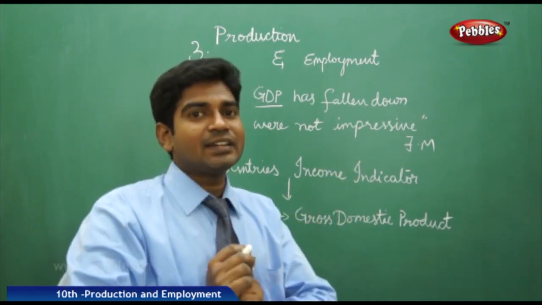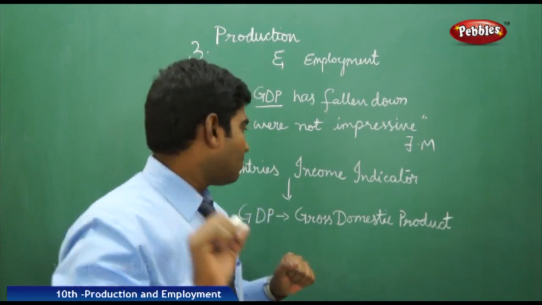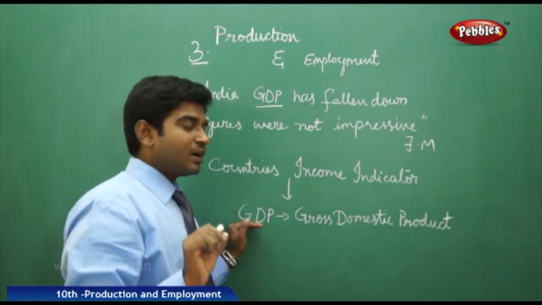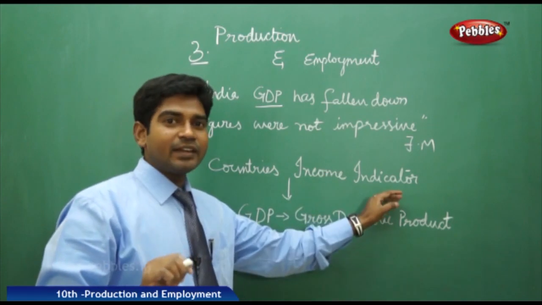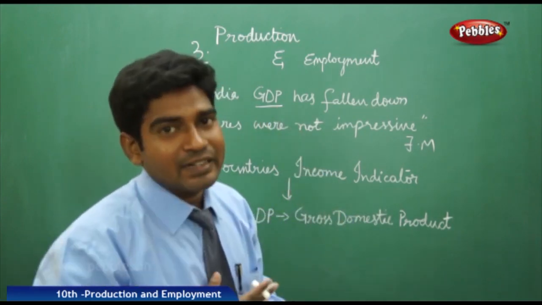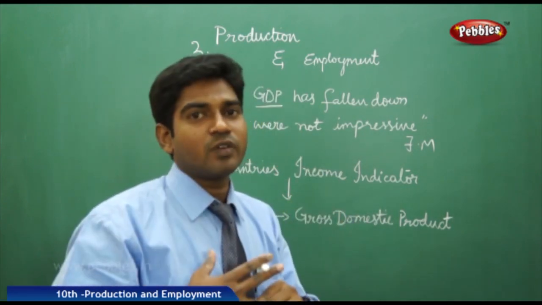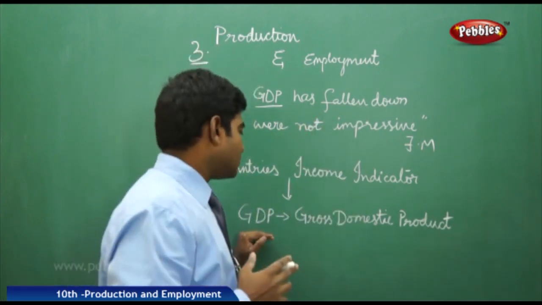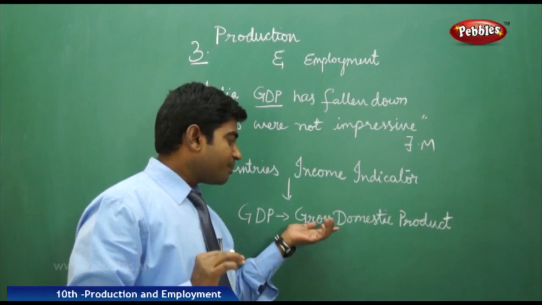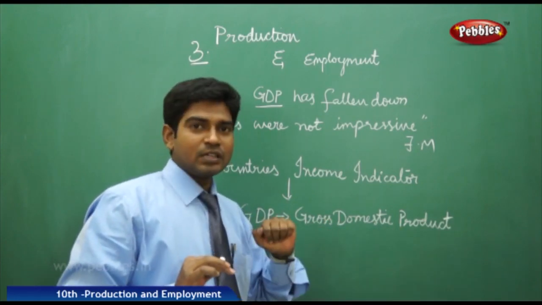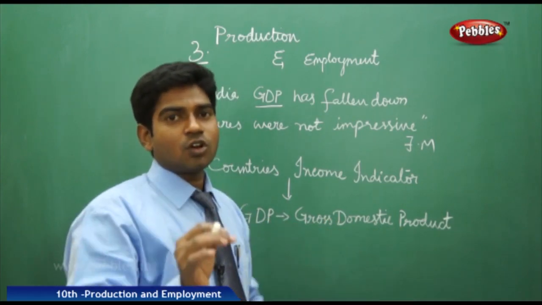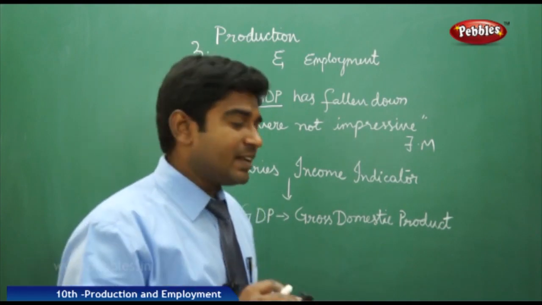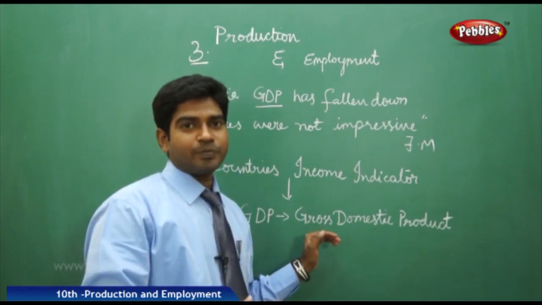In the same way, a country's production can be gauged by the term GDP. It is nothing but the country's income indicator, the entire income a country gets through various sources, various individuals or various productions. The total income is called GDP. GDP stands for gross domestic product. We shall deal with GDP in detail now.